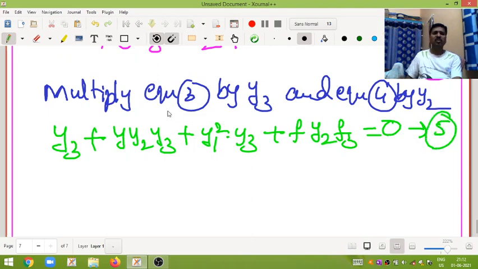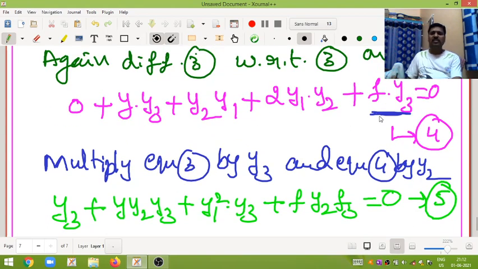Next, equation 4 is multiplied by y2. Already y3 is there.